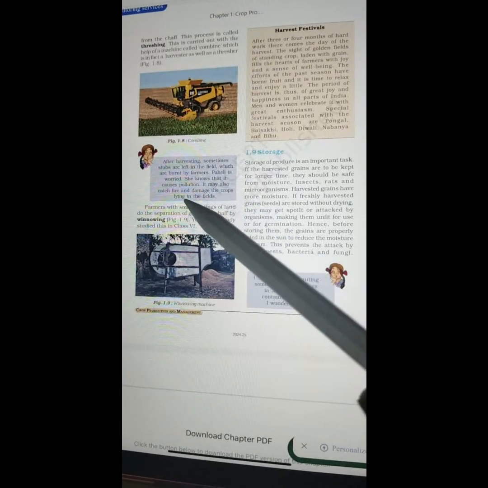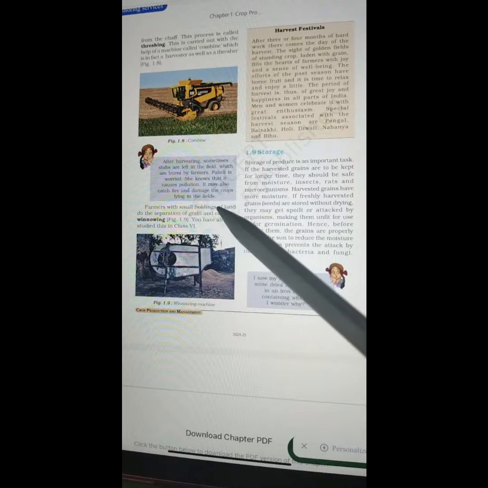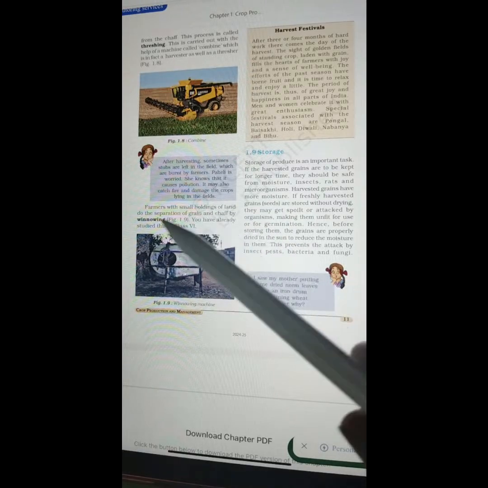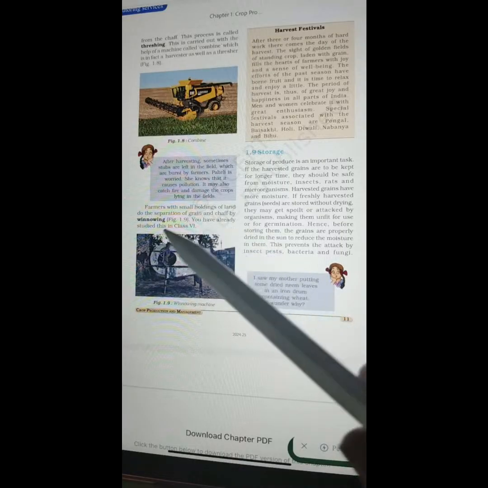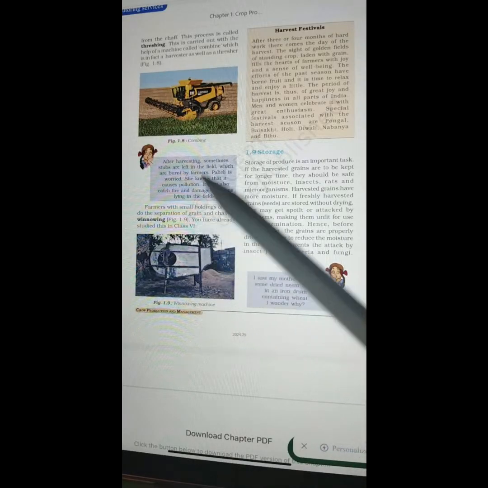It may also catch fire and damage the crops lying in the fields. Farmers with small holdings of land do the separation of grain and chaff by winnowing. You have already studied this in class 6.